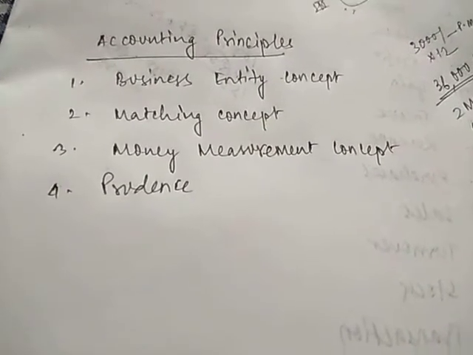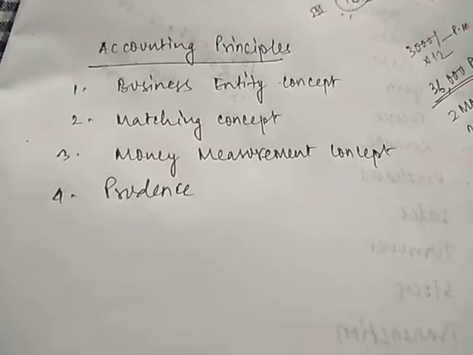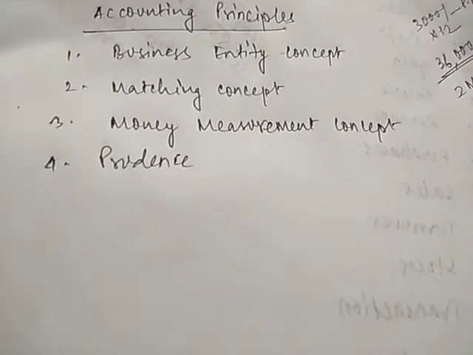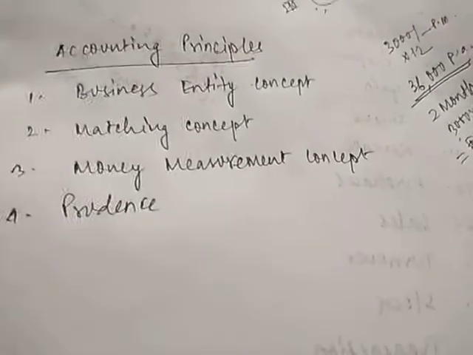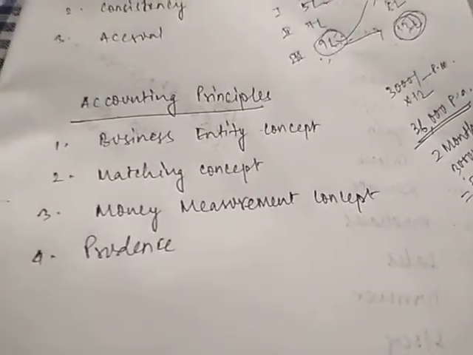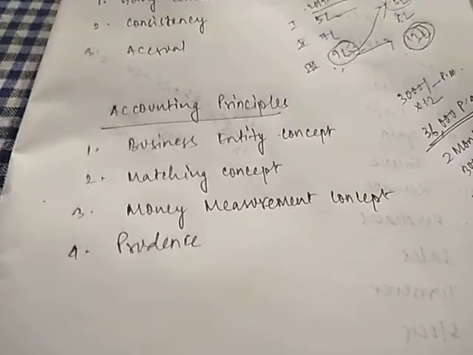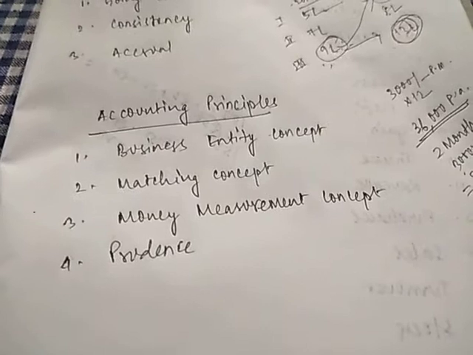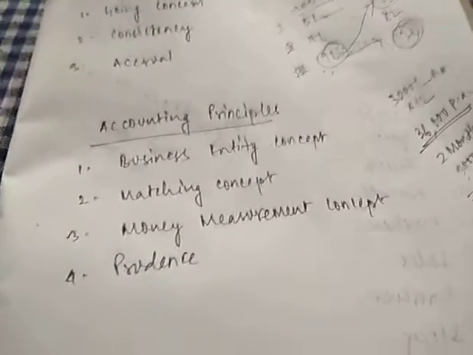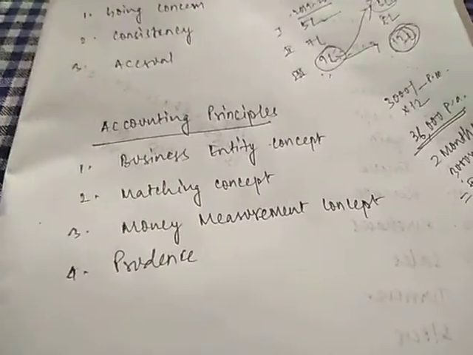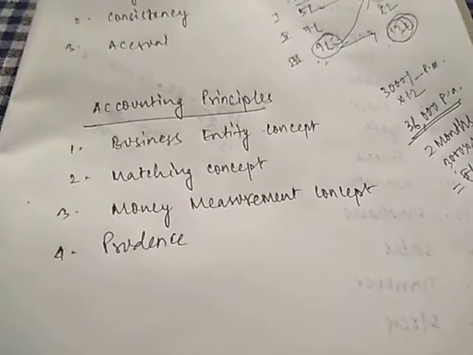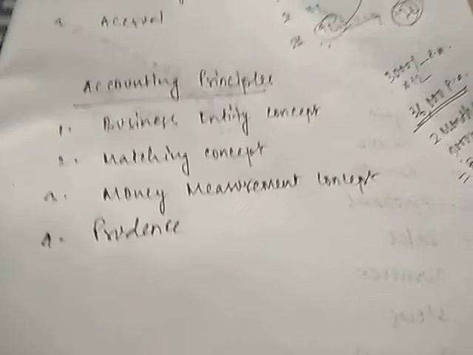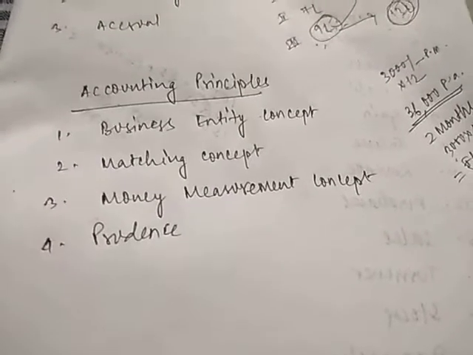We must enter it into the books of accounts, because we cannot think that the owner is himself the business, that he can withdraw or invest any amount without an entry. That is wrong. We must make an entry for that. So we should always remember that business and owner are 2 different entities, totally separate and distinct. We should never mix or interchange them.